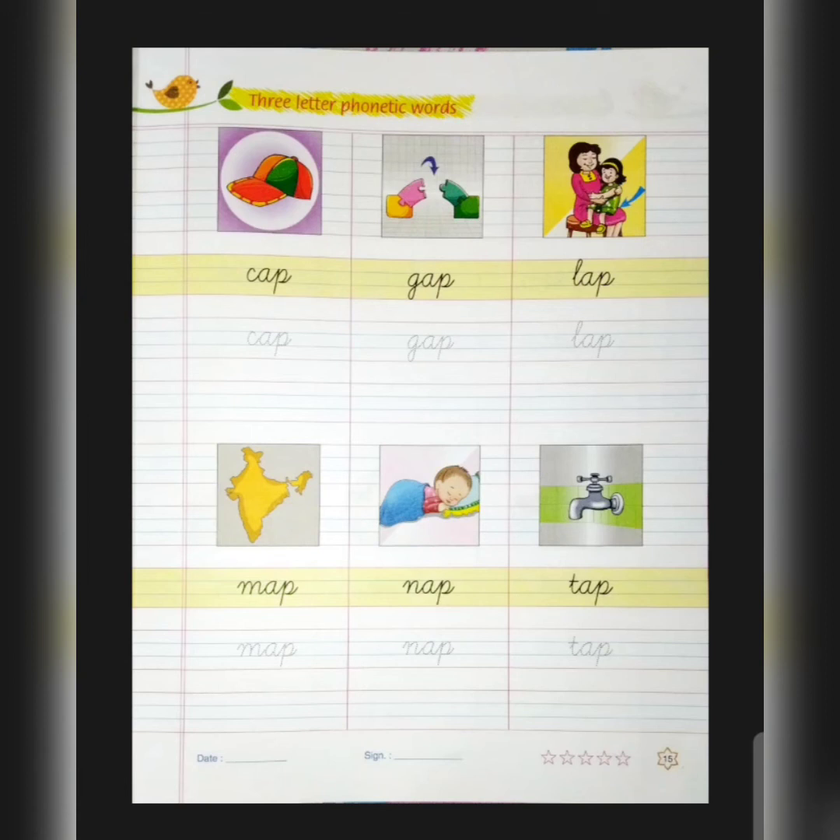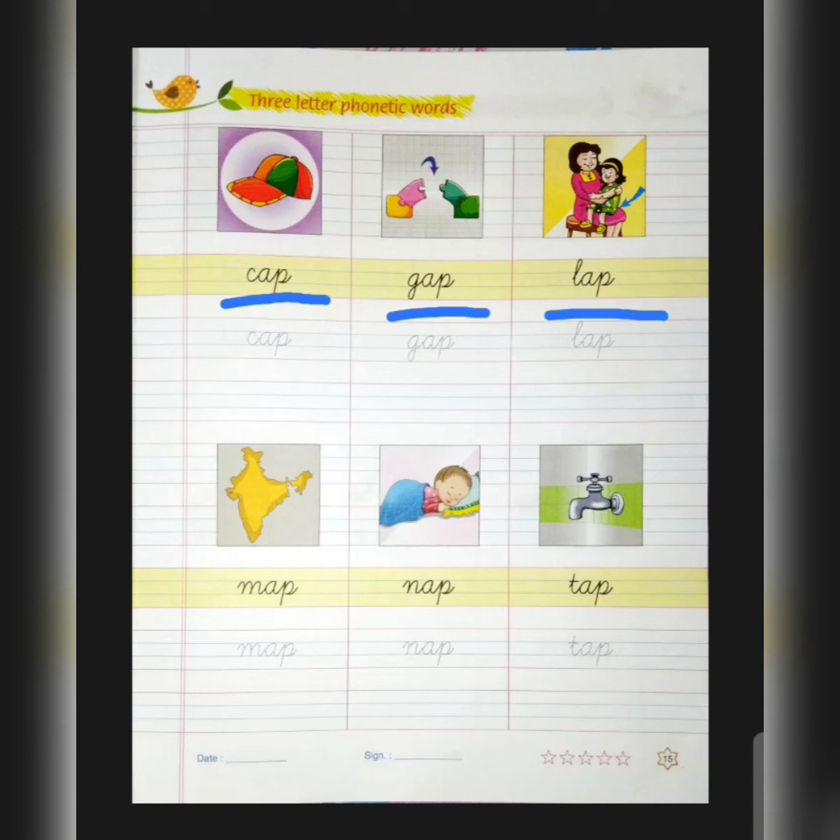Now, these are ap sound words. The first is CAP, cap. Cap matlab topi. Very easy. You can see it in the picture. You know it. सबको पता है cap क्या होता है. CAP, cap. Now the next is GAP, gap. Gap means distance between two objects. You can already see the arrow over here showing distance. Now the next is lap. Lap means गोद. You can see the girl sitting मम्मी की गोद में, that is lap.